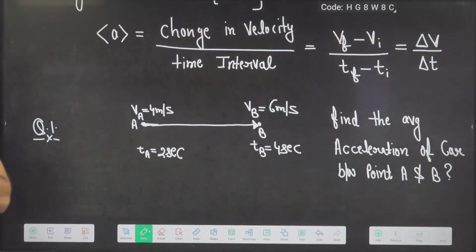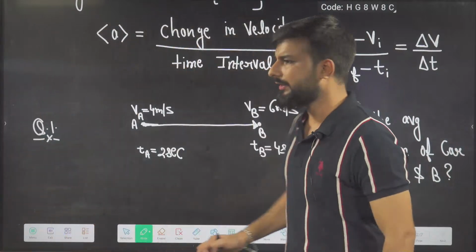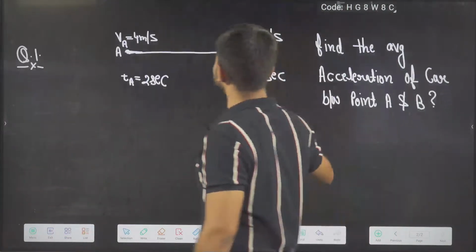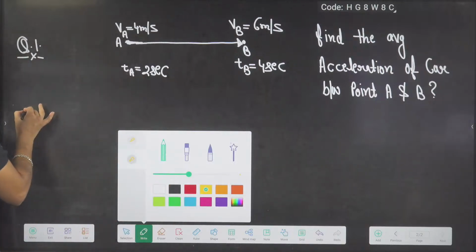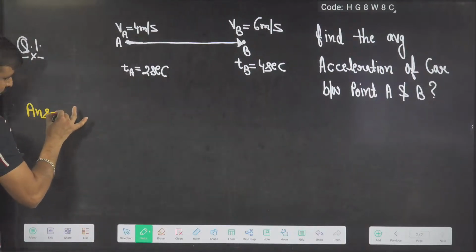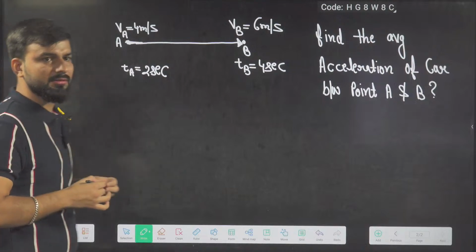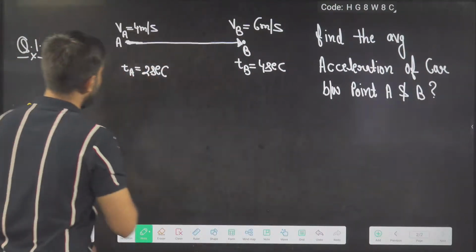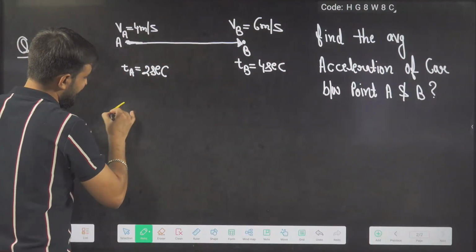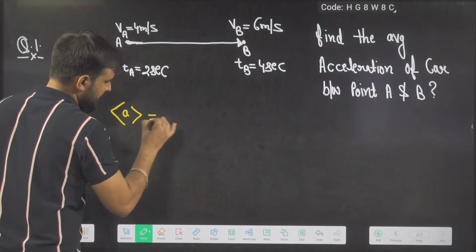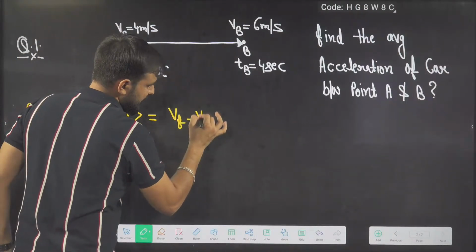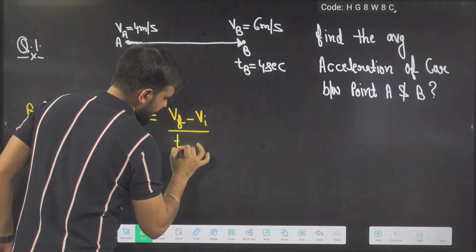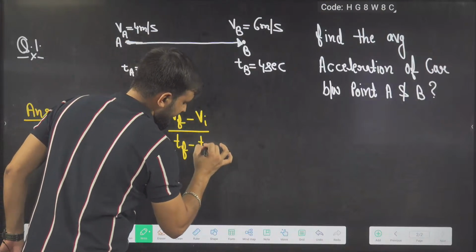Find, everyone. Very good. Solve it fast. What is the formula for average acceleration? See, this is the symbol for average acceleration I have used. Now the formula will be what? V final minus V initial upon T final minus T initial.